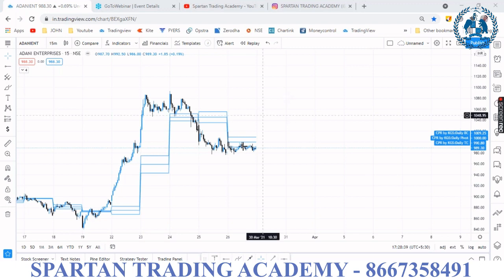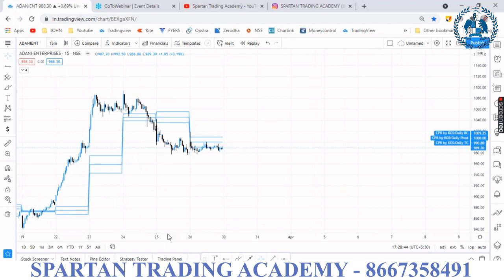Anybody, you can post the message. What is the current CPR? Is it ascending or descending? It's descending. Rajesh told it is descending. Sivachandran says it's range bound. Okay. When do we need to take the entry, buy entry or sell entry? Just explain when to take the entry. I already explained when to take the entry. What is the current trend? Is it buy or sell?